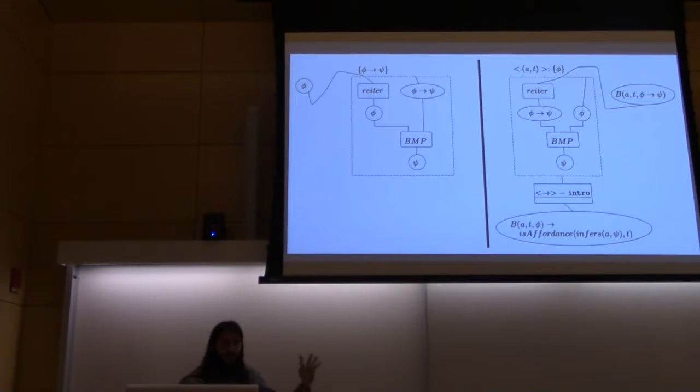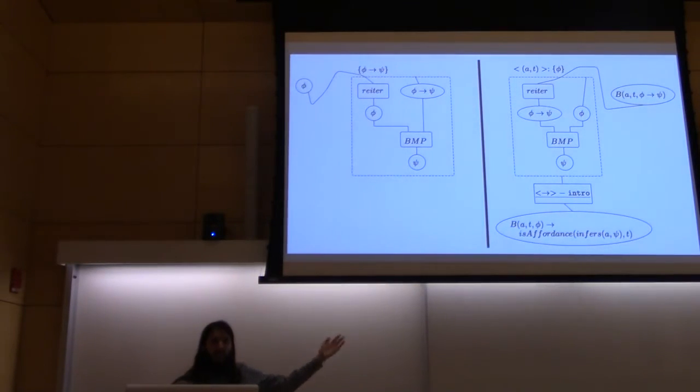Given that, the reiteration set behaves a little differently than normal. We're allowed to reiterate any formula so long as it is a belief the agent has at that time. So since the agent believes phi implies psi at time t, we can reiterate it into the epistemic box. And when we do that, we switch into more of an R1 form of a rule. Rather than having the modal operators there and getting muddled in that level of reasoning, we just have the phi implies psi, and then a modus ponens, the B standing there is for belief, to get psi.